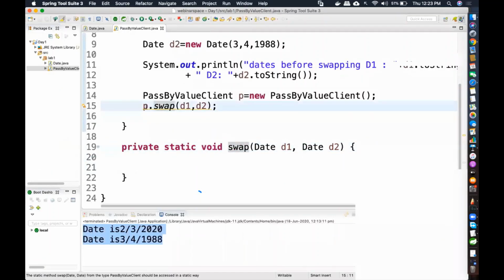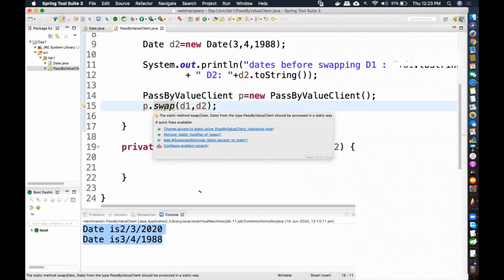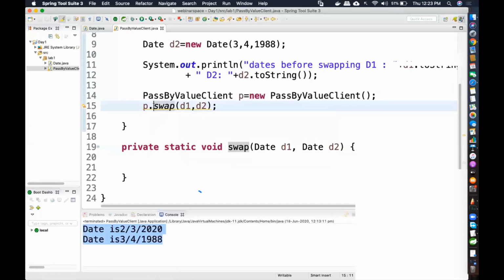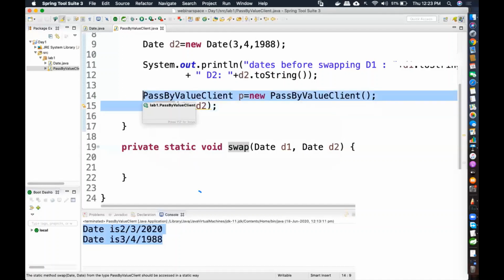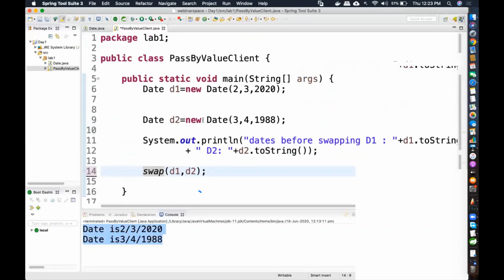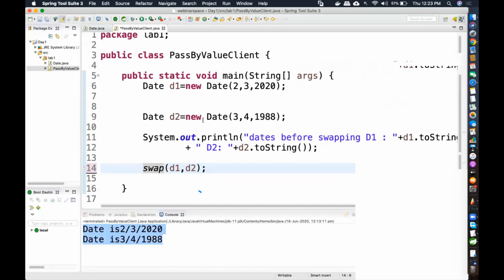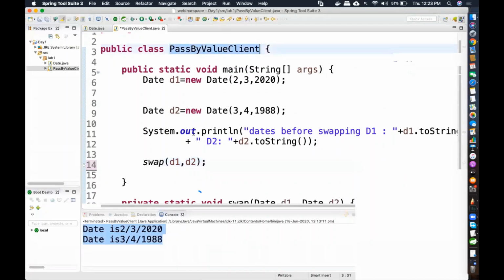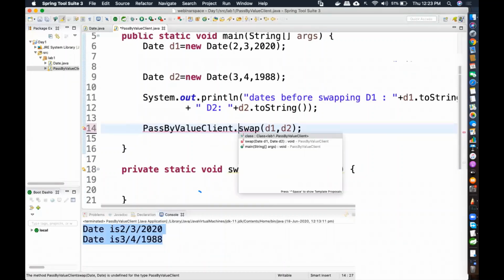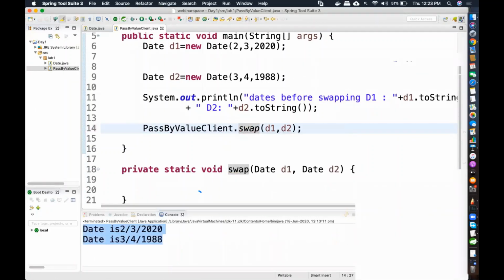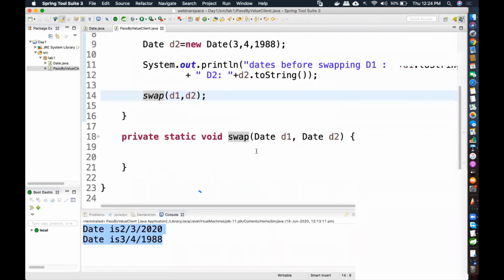See, you can use it by using the dot operator. You're using the method. That is true, but it definitely gives you a warning, saying that the static method should be accessed in a static way, in the sense that you should access it by using either the class name and dot operator, or directly. Why directly? Because both are in the same class, so I don't have to prefix with the class name and dot operator. Even if you do prefix, it is not a problem. You can do it, but since they are both in the same class, you don't even have to prefix with the class name.